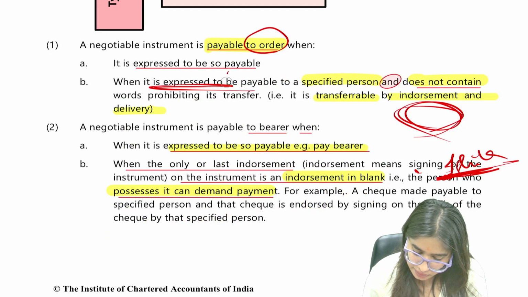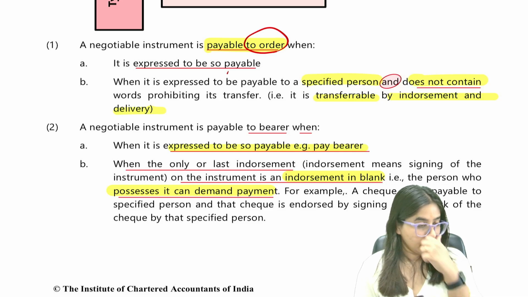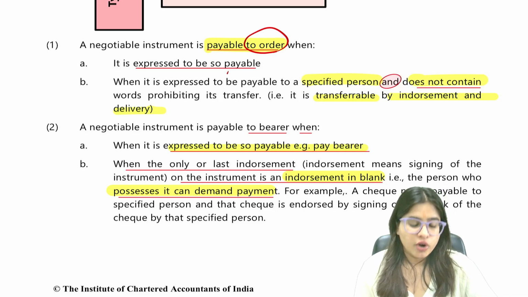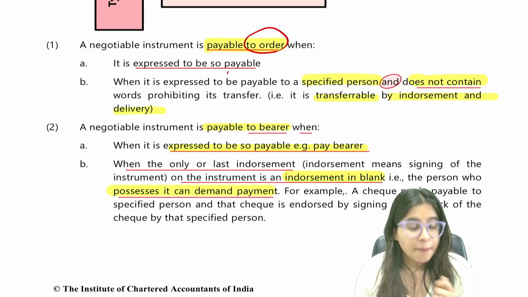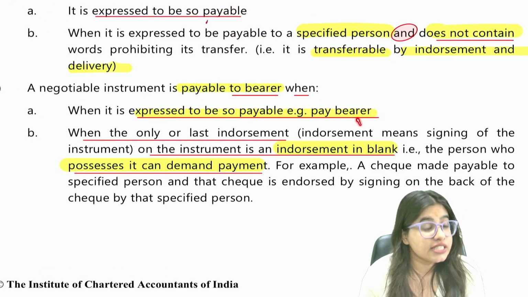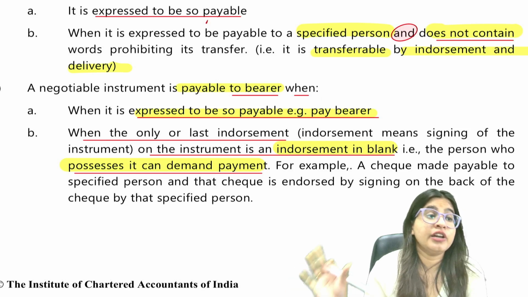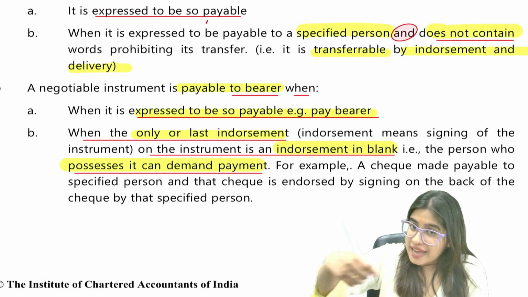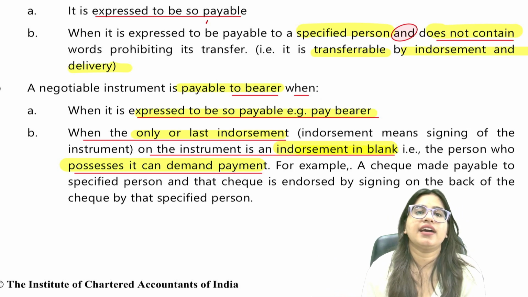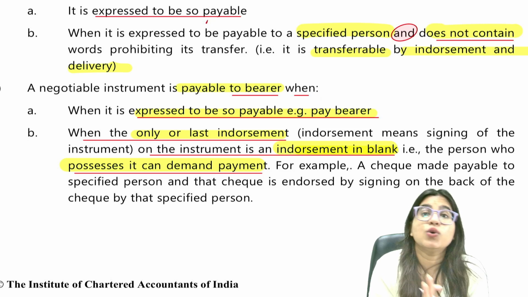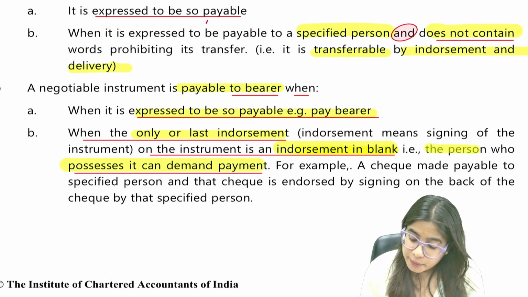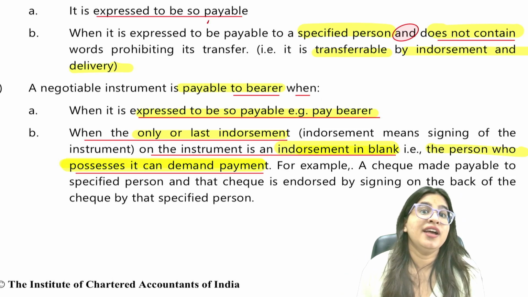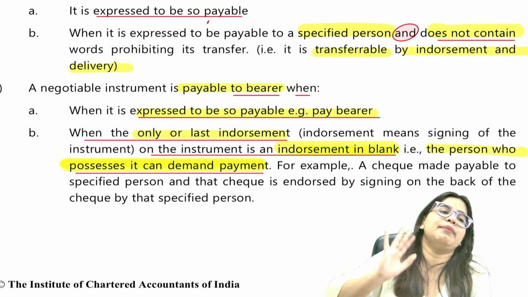What do you mean by payable to bearer, guys? Payable to bearer means either it's expressed payable to bearer, or the only and the last endorsement, the signing that you're doing, is in blank. I hope you understood what you mean by endorsement in blank. Now the person who possesses it, the person who's holding it, can demand the payment.